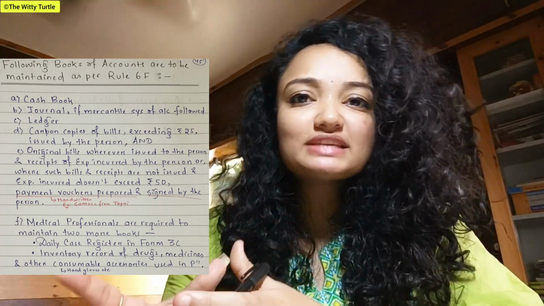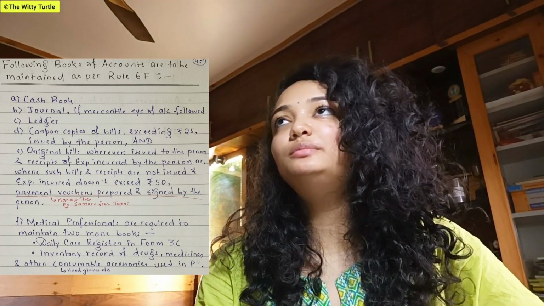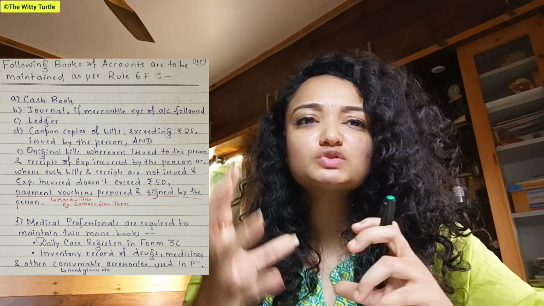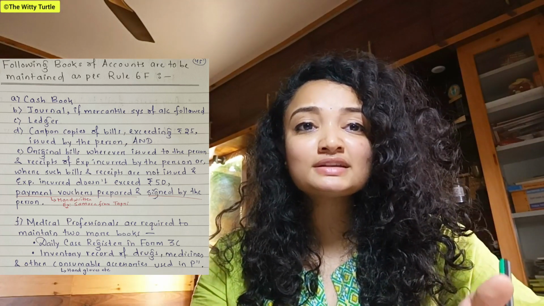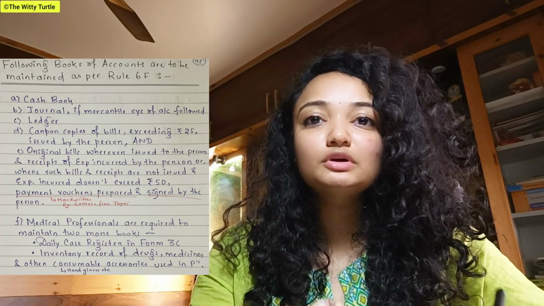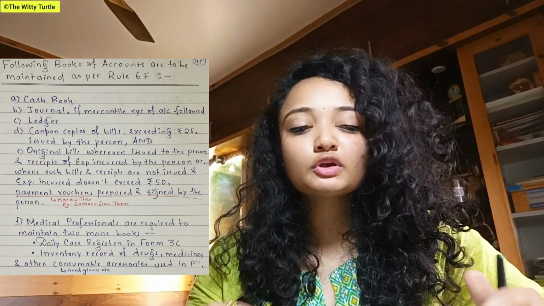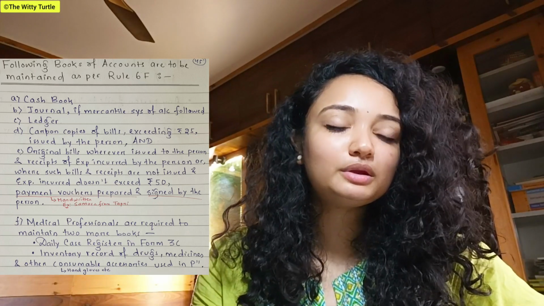And the next point says that whenever you have paid something or received any amount which does not exceed rupees 50, right? Now you might be thinking why these limits are given as so small, because the Income Tax Act came in which year? 1961. At that time, rupees 25 and rupees 50 used to be a huge amount, right? So after that, no amendment has been made.